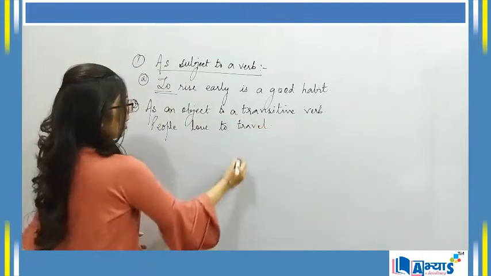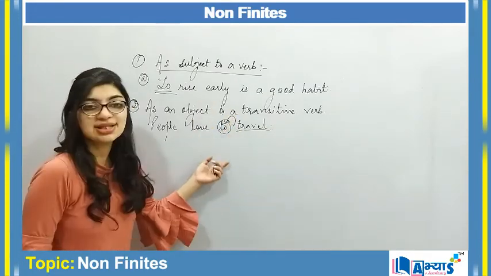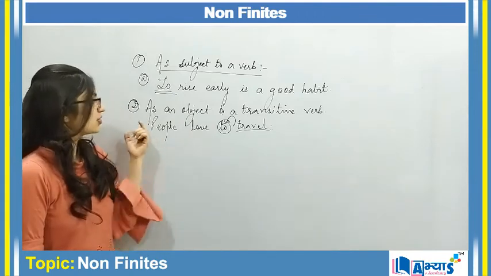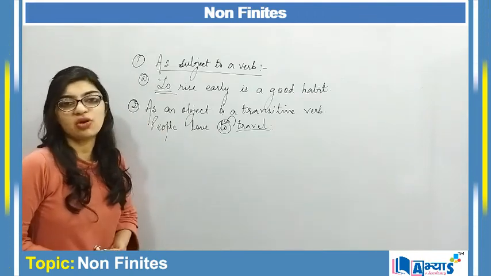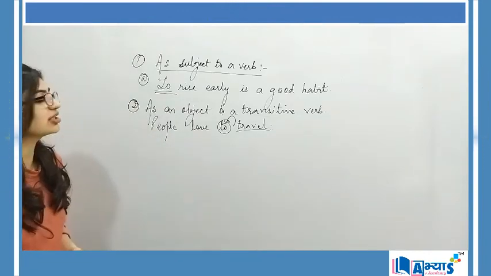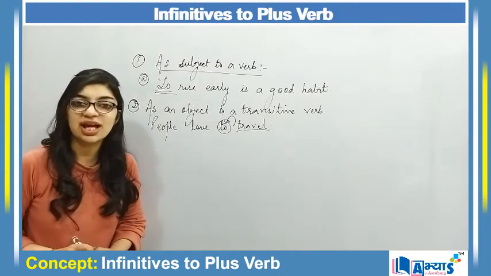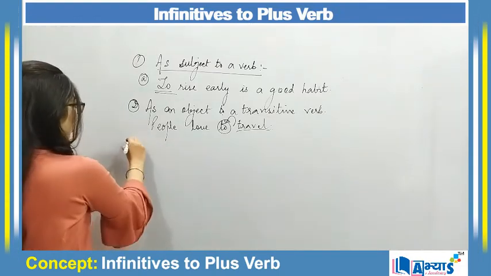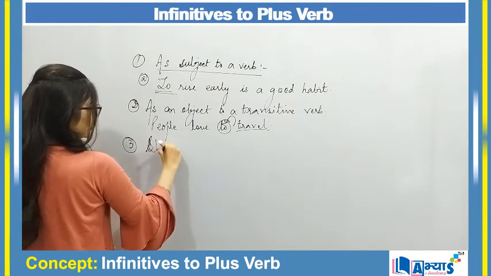So here travel, along with "to", I am using it as an object. So as an object to a transitive word, this is the most common example that I could provide to you. So first application is that you're using it as a subject, and the second application is that you're using it as an object. Third application is when you use it as a purpose, when you want to show some purpose.